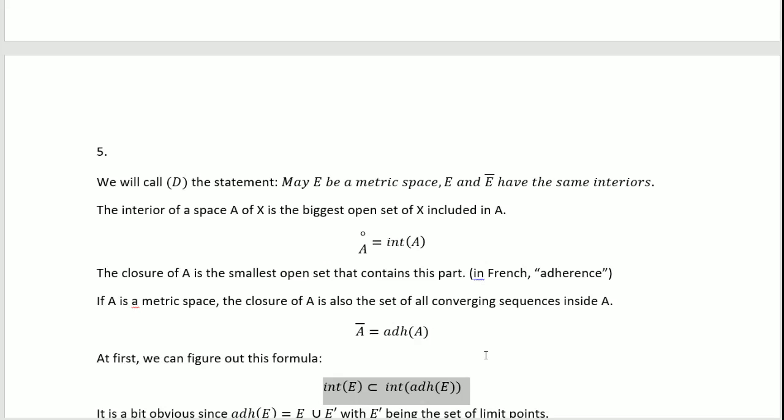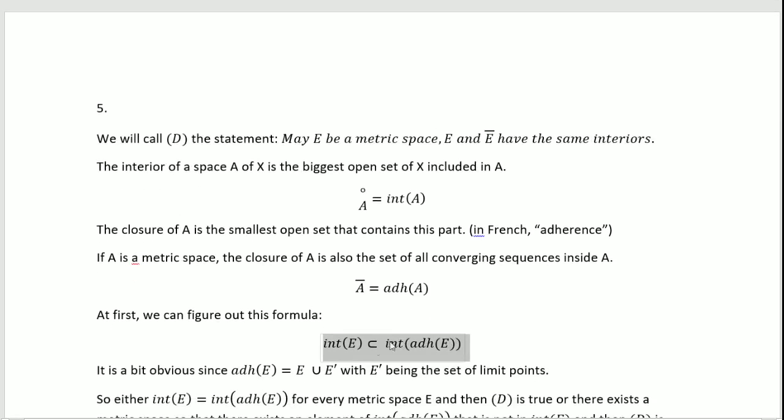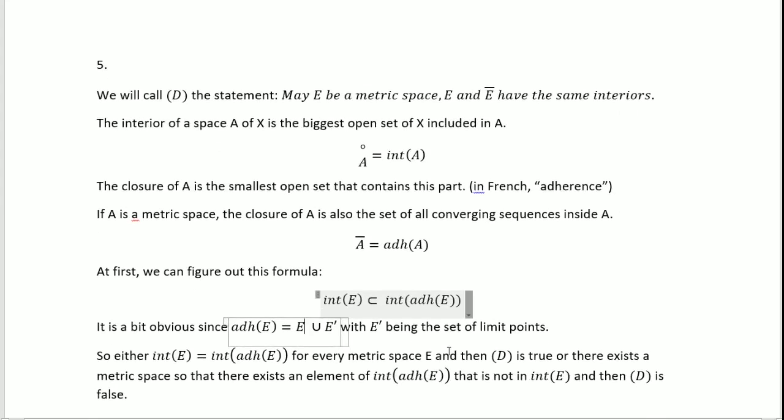So imagine you have a sphere, the interior of the limit is bigger than the interior of the sphere, because the adherence is slightly bigger than the space. And actually we can write the adherence as being the union of the metric space E and E prime, where E prime is the set of limit points of E. So that's it.